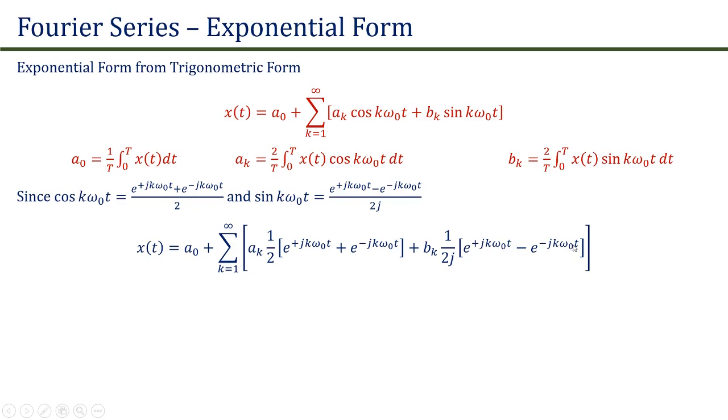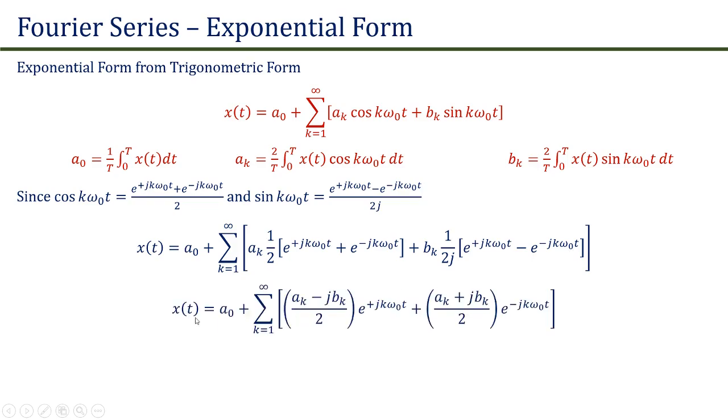If we further solve this and segregate the terms, we will get x(t) is equal to a naught plus summation k is equal to 1 to infinity ak minus j bk upon 2 into e raised to power j k omega naught t plus ak plus j bk upon 2 into e raised to power minus j k omega naught t.